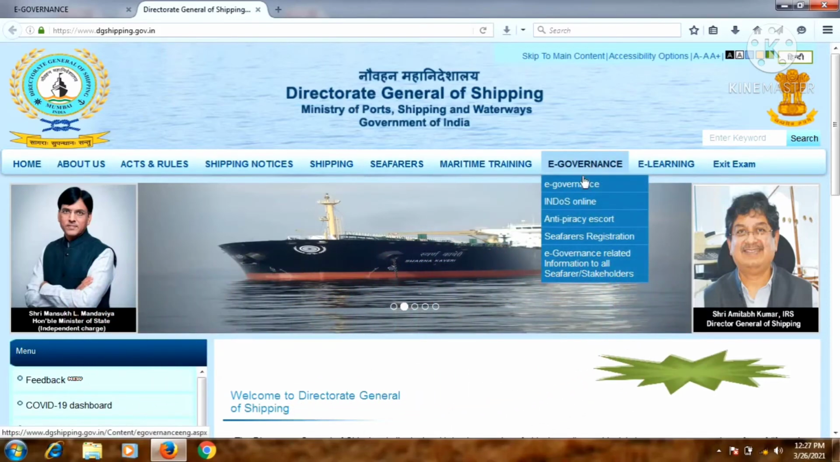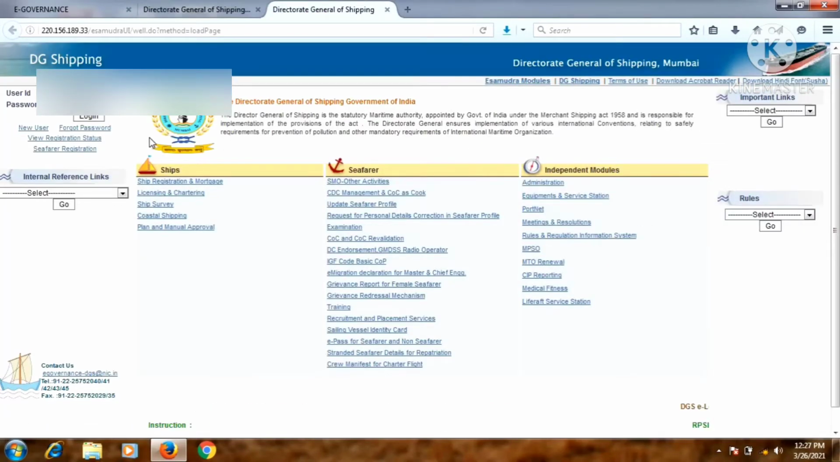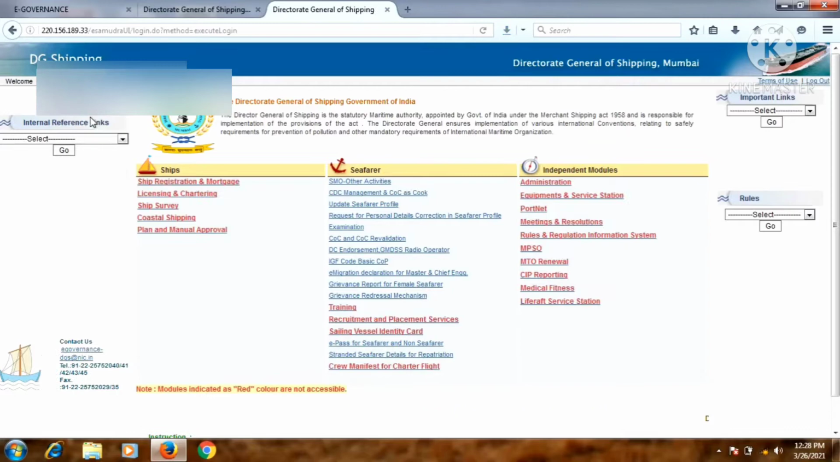this page will open, and here you can put your Windows number as well as password. Once you put your password in, just log in. Once you log in, you will find this type of interface. There are many options. Maybe the net is a little bit slow. So there are many options like Seafarer and many more, like COC and COC revalidation, examination.